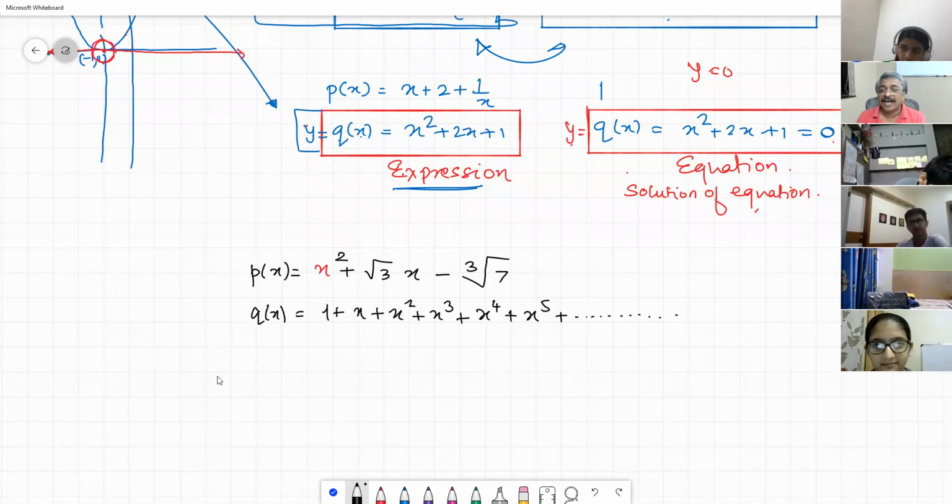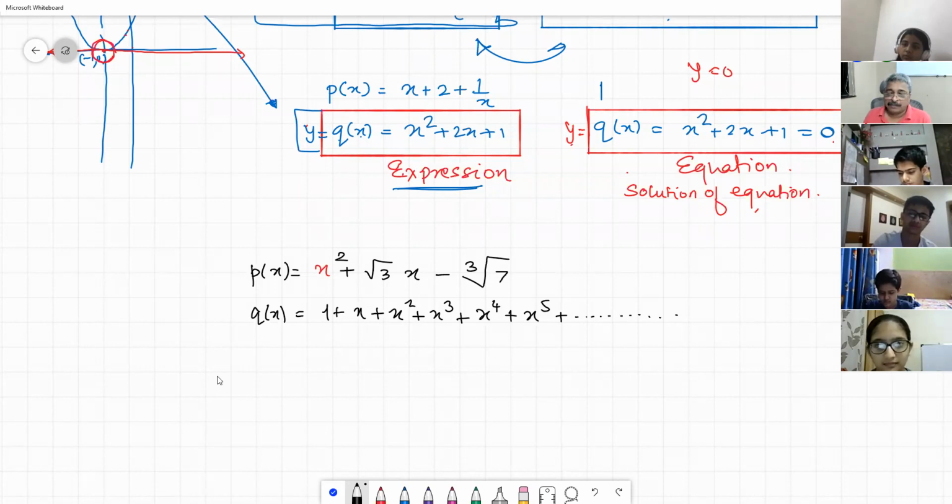Rohit? Yes, sir. When we describe infinity as n, so I said n. Think about it. Can we include that animal in polynomial or should we keep it away? Away.